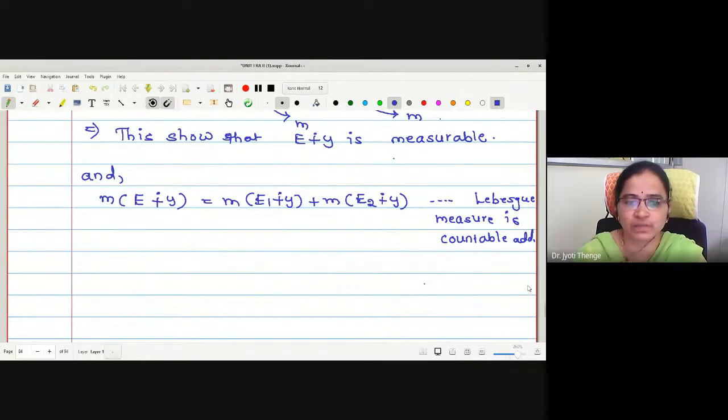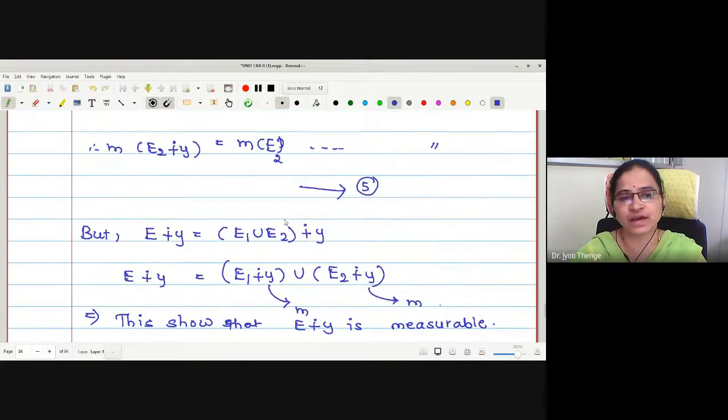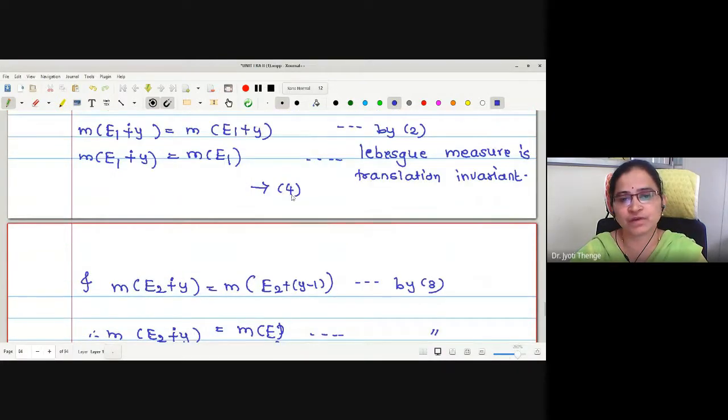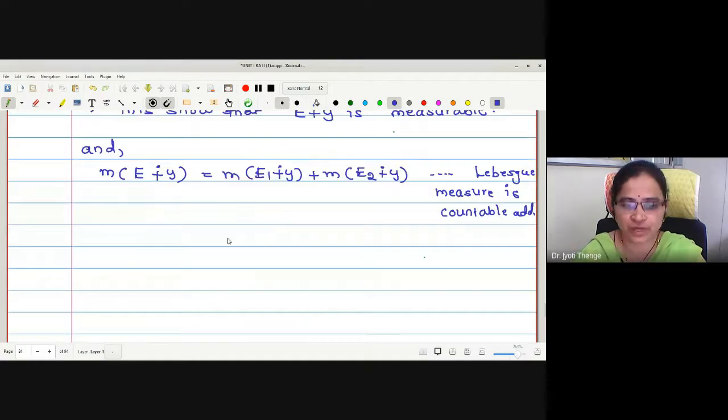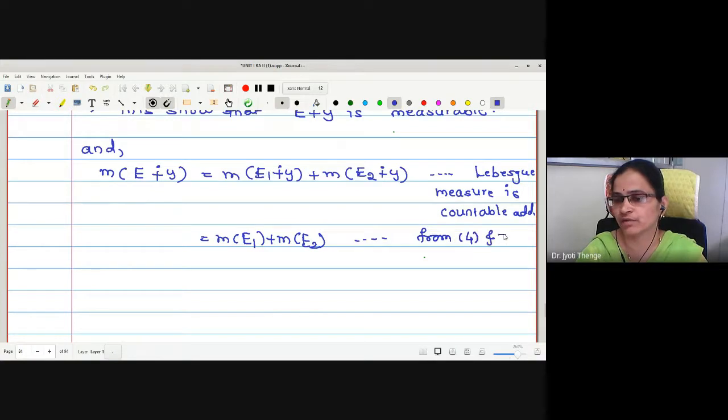Lebesgue measure is countably additive. But what are the two values? Measure of E sum modulo 1 with Y. This is measure of E1 by 4. By 5, this is measure of E2. Can I write this as measure of E1 plus measure of E2? Reason from 4 and 5.